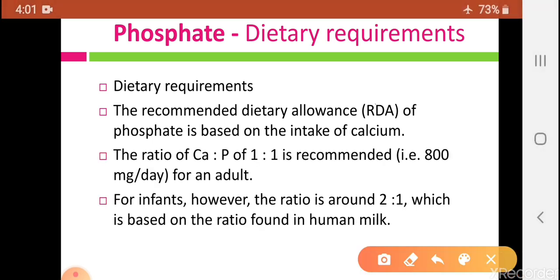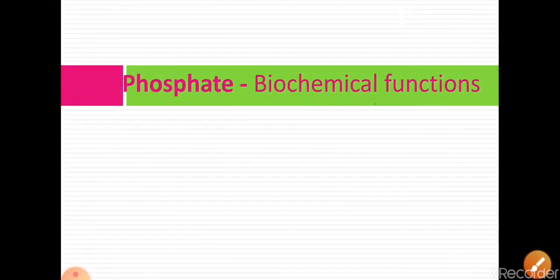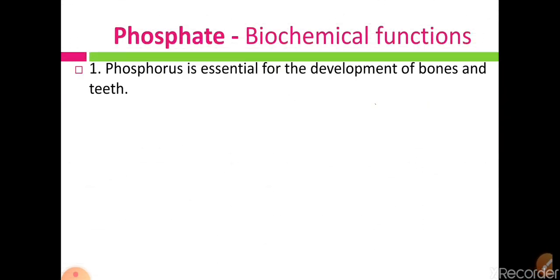So this is the dietary requirement, 800 mg per day for an adult. Now let us see the biochemical functions of phosphate. Phosphorus is one of the essential macrominerals for the development of bones and teeth.